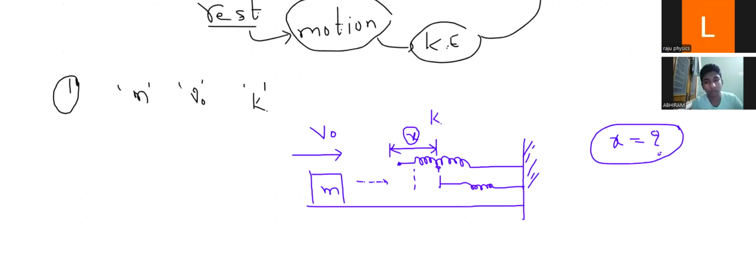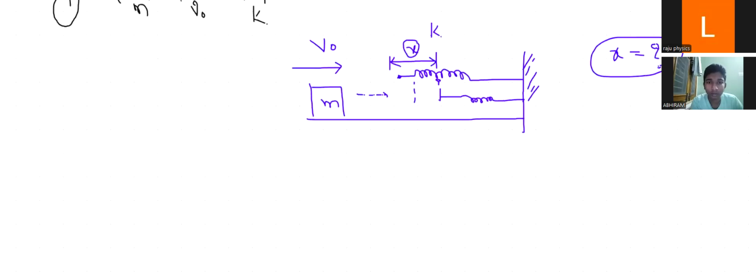Okay, sure. Yeah, copy now. So what is the work done by the spring, Abhi? Work done by the spring. Half mv square. Yeah, very good, Abhi.